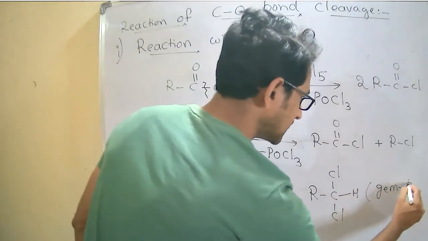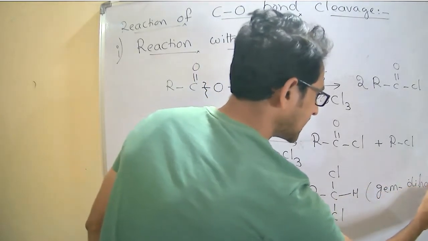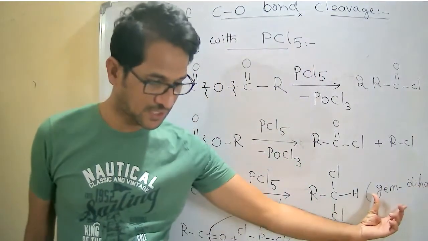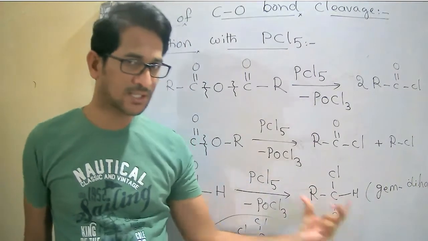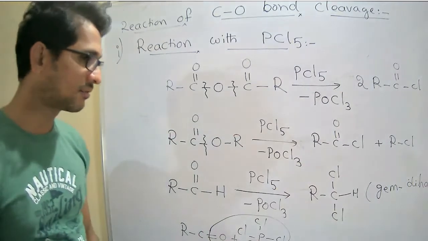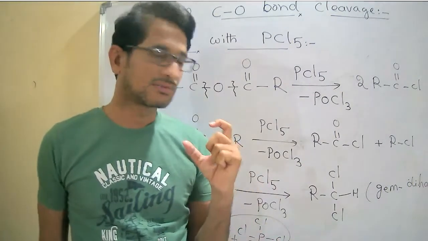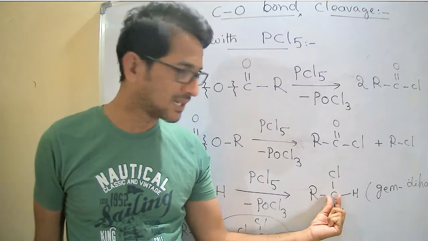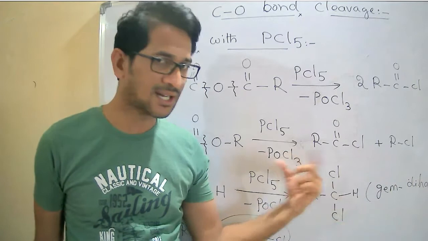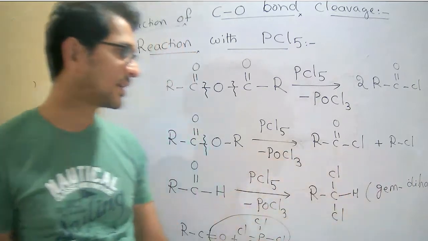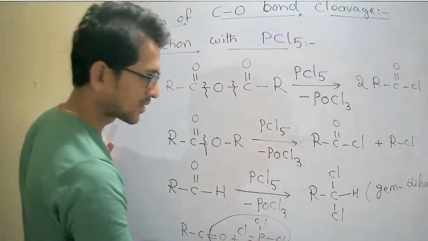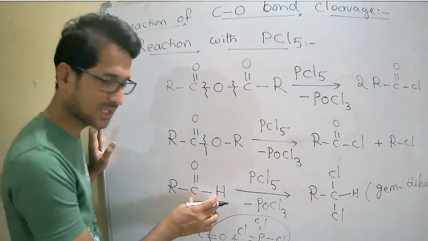This is geminal dihalide. Geminal dihalide means two halogens present on the same carbon. Vicinal dihalide means two halogens on adjacent carbons. So similarly, the same product comes, and the same reaction gives the ketone.